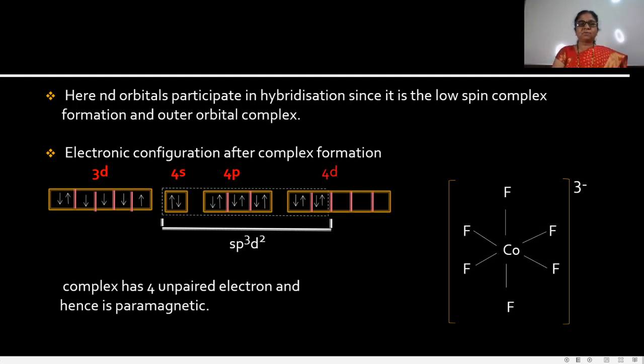And in this way we apply the different points of the valence bond theory to describe the metal ligand coordination bond formation. Okay, thank you.